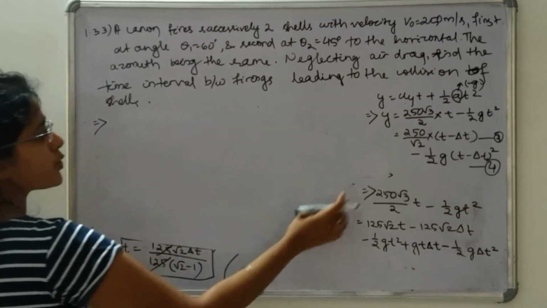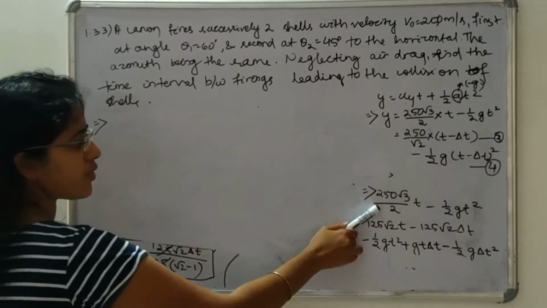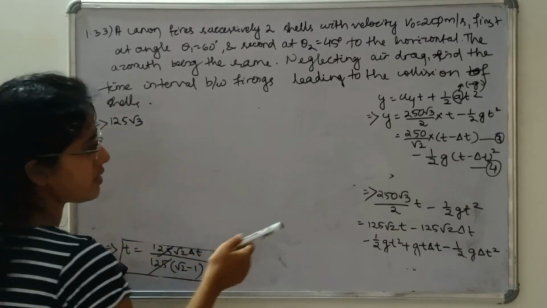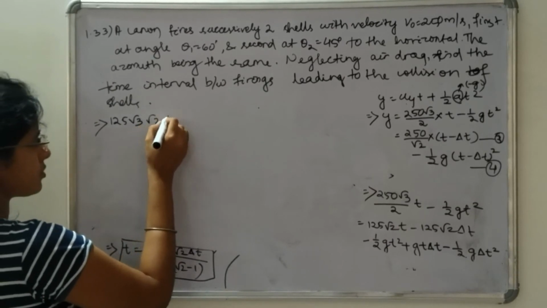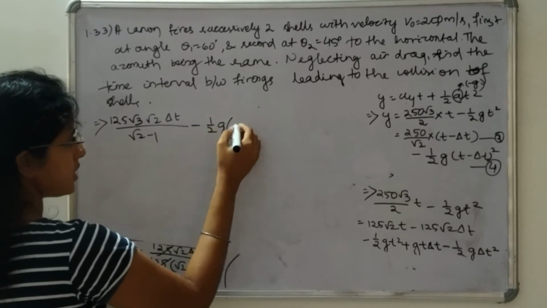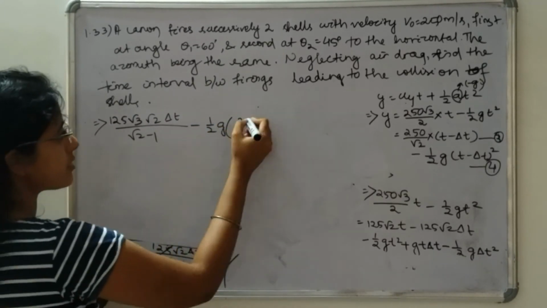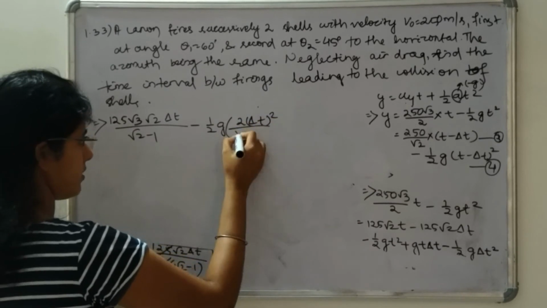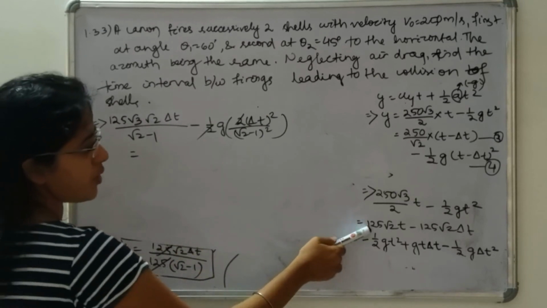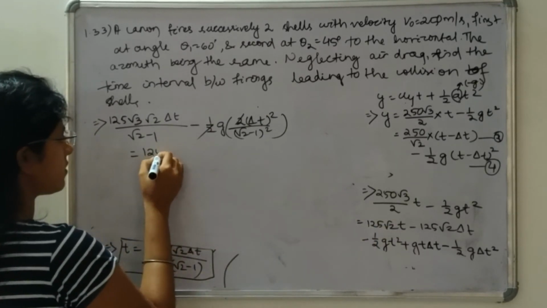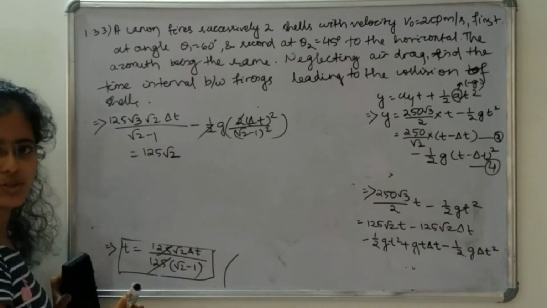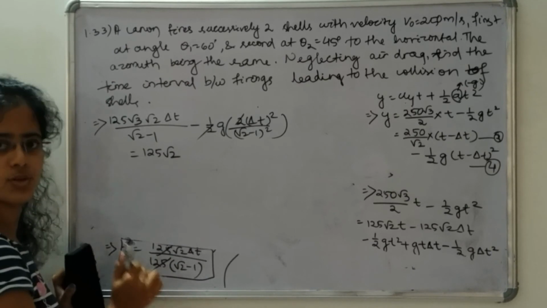250 divided by 2 into root 3, that means 125 root 3. 125 root 3 into t is root 2 del t divided by root 2 minus 1, minus half g square of this 2 del t whole square divided by root 2 minus 1 square. 2 cancel out, is equal to 125 root 2 into t, into t means this much, root 2 into root 2 is equal to 2. 2 into 125 is equal to 250.